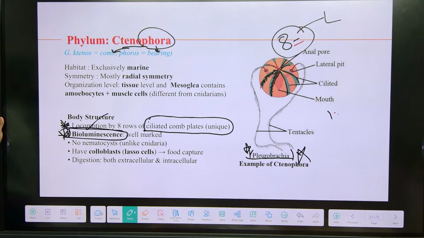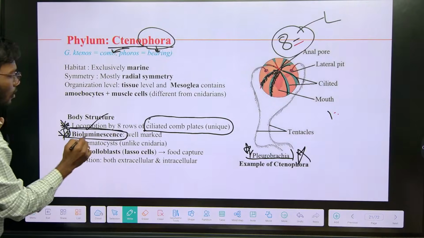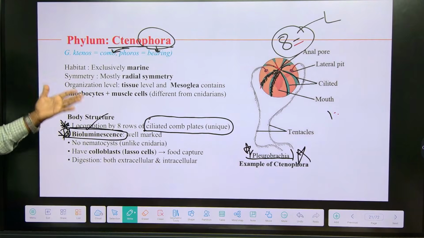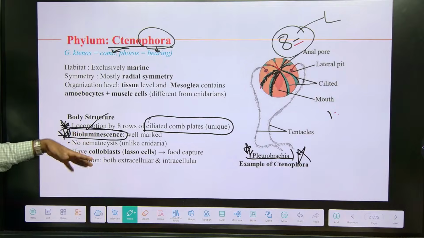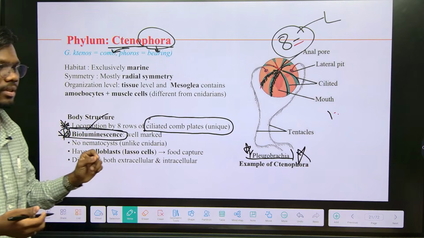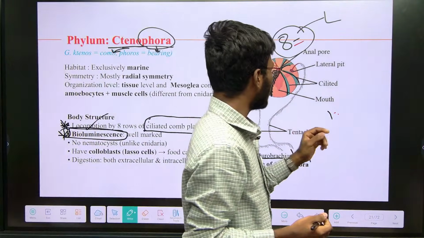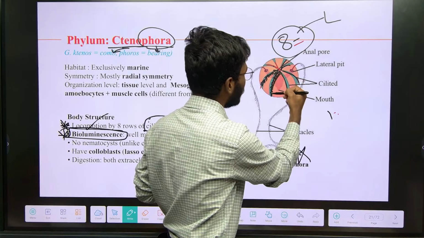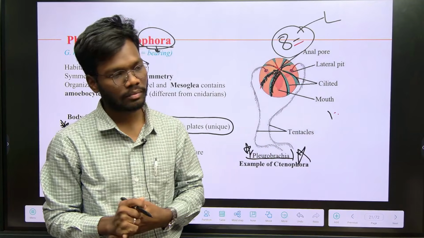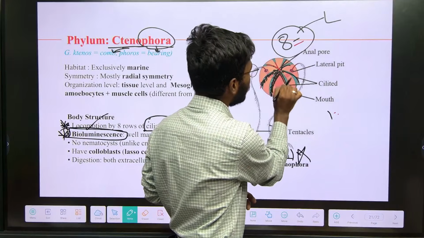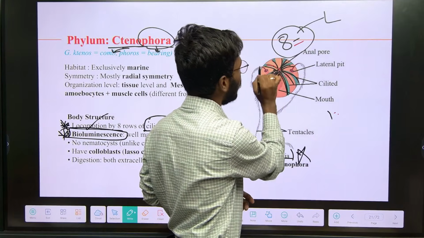No phylum in non-chordata shows bioluminescence except Ctenophora. So sir, how is this animal going to show this bioluminescence character? There are some cells called photocytes. These photocytes are present beneath these comb plates.